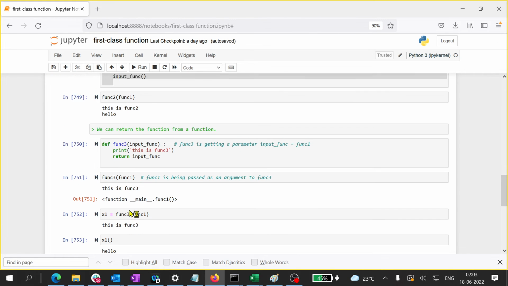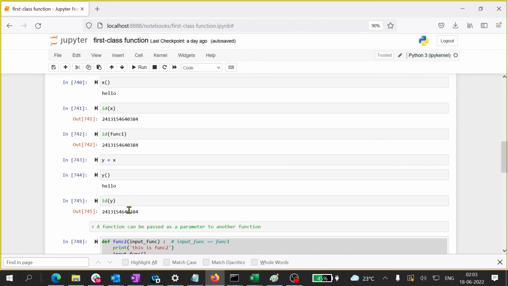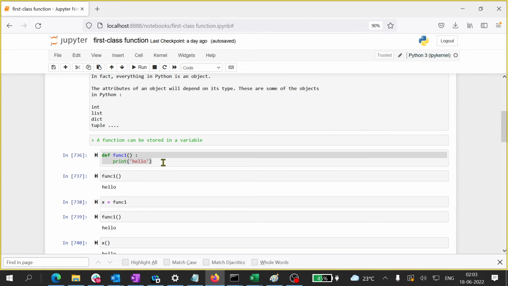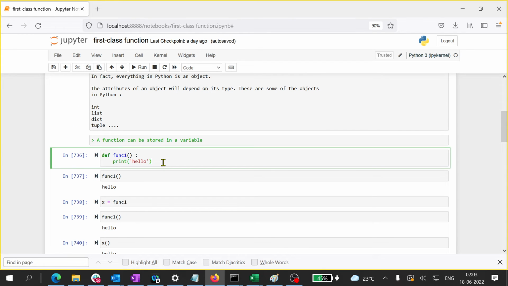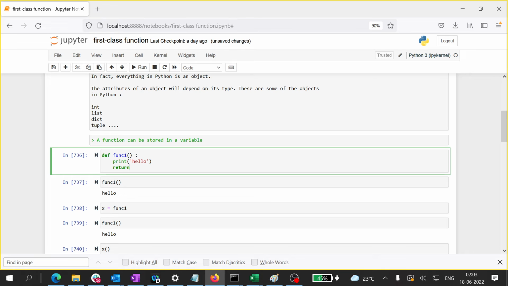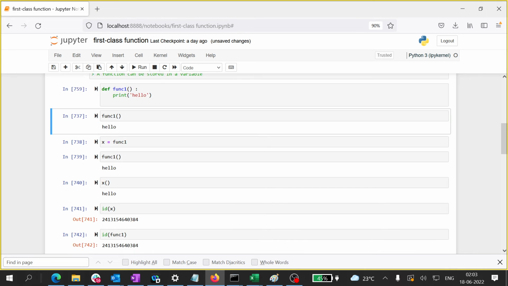Let us be very, very careful about this, right? Where is my func1? See, it is not returning anything. That means it is returning None. By default, when you do not write a return statement, it will return None. Even if you simply write return like this, it is going to return None. Since I have not written anything, it is returning None. And that I can see here.